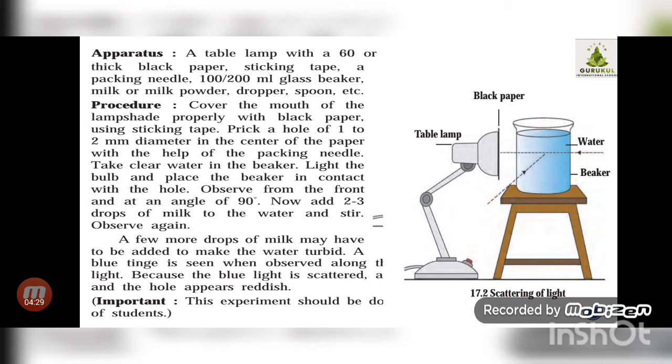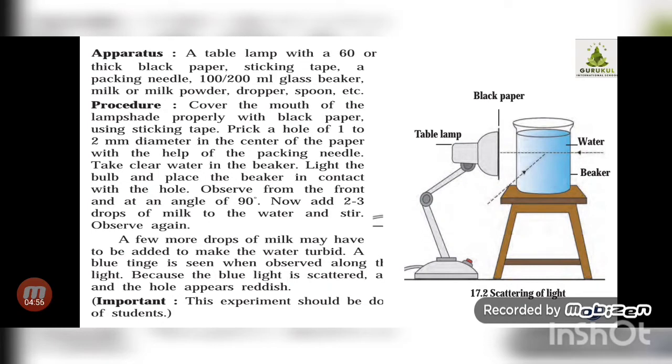What you have to observe then is the small hole you made. Can you see the light from there? That you have to focus on. Initially, whenever it is clear water, you will not be able to see that point, but if you add 2 to 3 drops of milk to the water and stir it, it will become milky in color. Okay, and then you have to observe again.